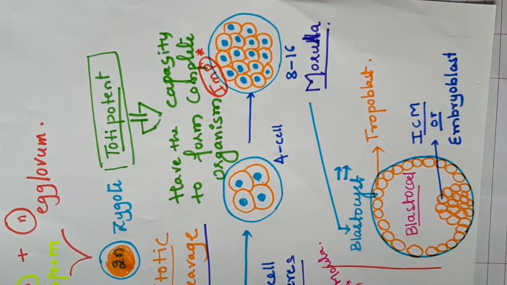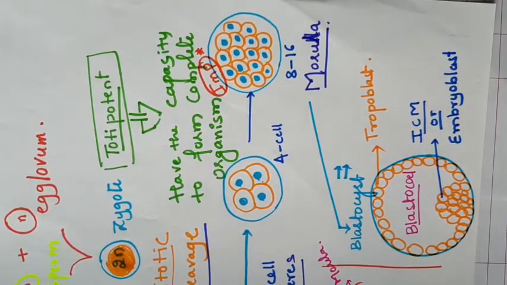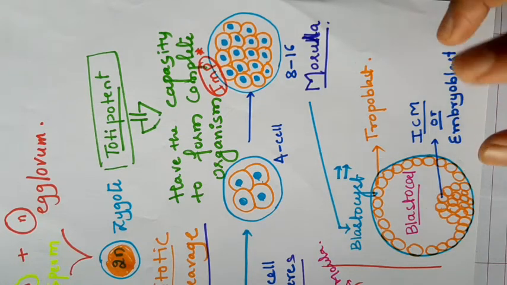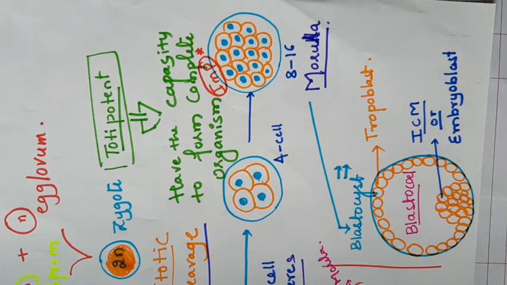Then rearrangement of blastomeres occurs. Some blastomeres move to the periphery to form the trophoblast, and some cells attached to the inner trophoblast layer form the inner cell mass or embryoblast. These embryoblast cells will form a complete embryo. I hope all of you are getting my points.